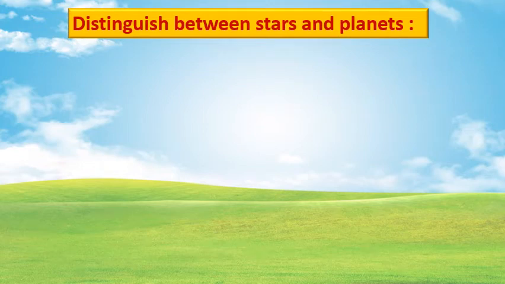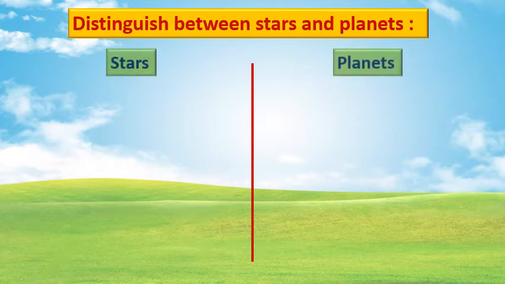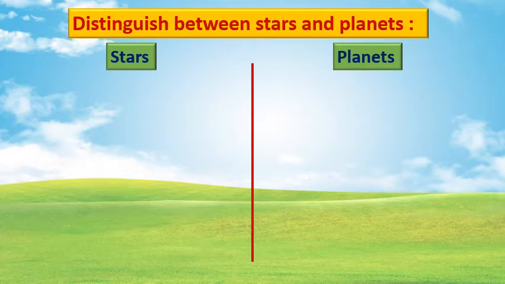Now students, here we distinguish between stars and planets. Just now we went through stars, we studied about the planets, correct? We studied about the asteroids, dwarf planets, and the natural satellite, that is nothing but the moon. Right? Now here we will distinguish between the stars and the planets. If this is clear to you, then you will easily come to know about the solar system. See students, here we will draw a line first. Then on one side we will write stars and on the other side we will write planets.